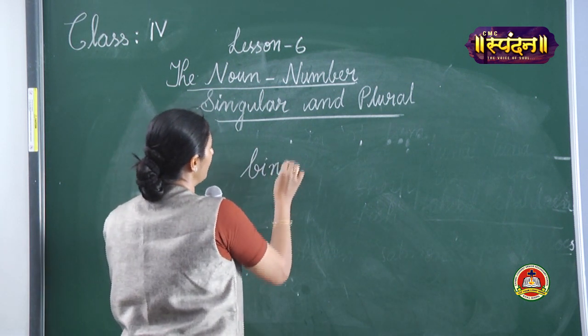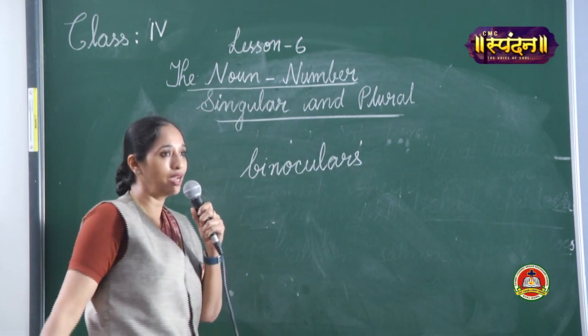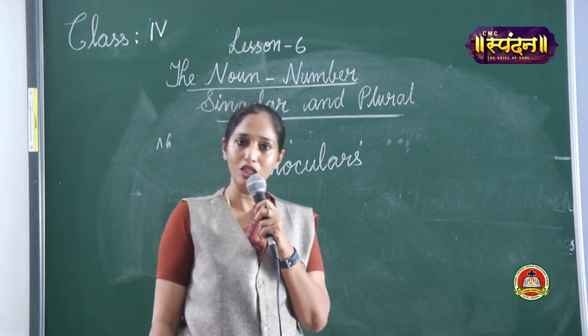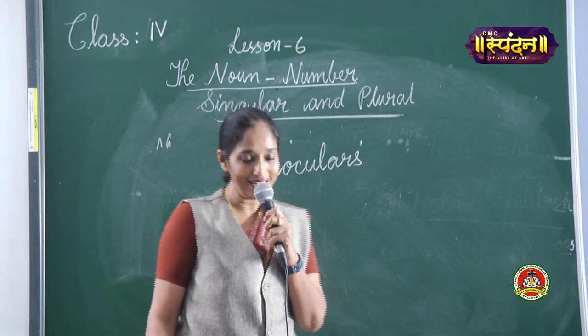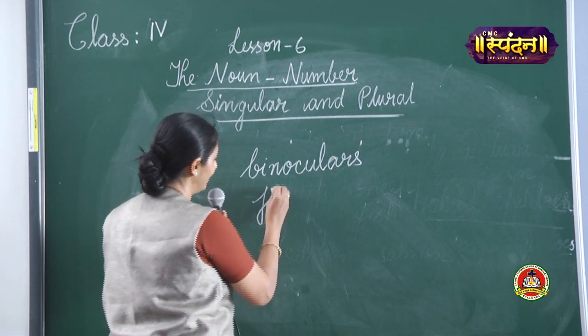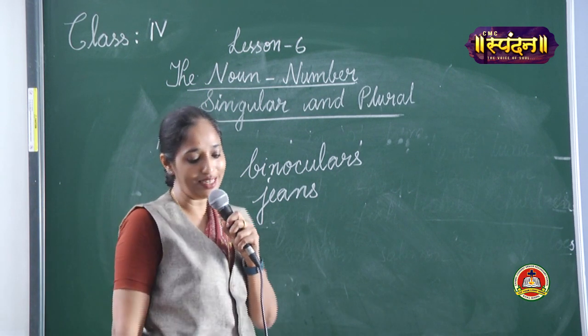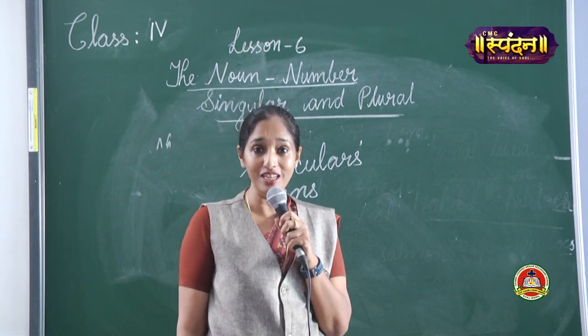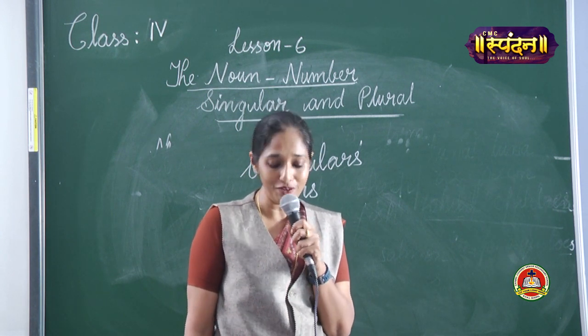Binoculars. It's always binoculars. We never say binocular. Then again, jeans. It's always jeans. We never say one jean and 5 jeans. It's always a pair of jeans.